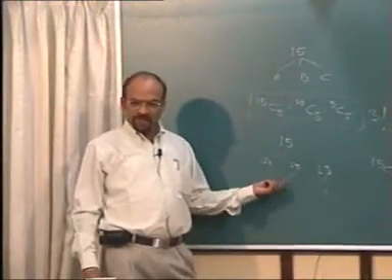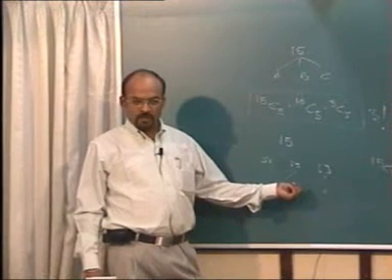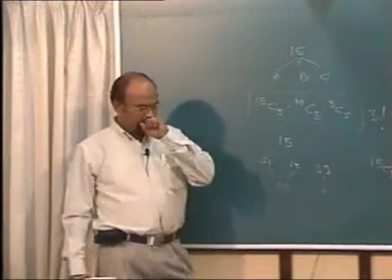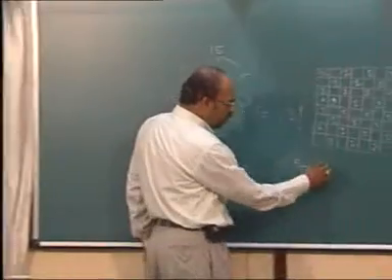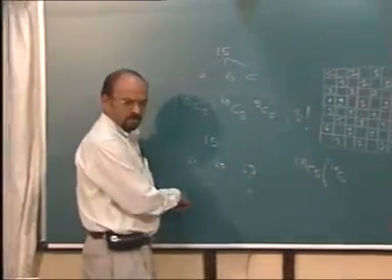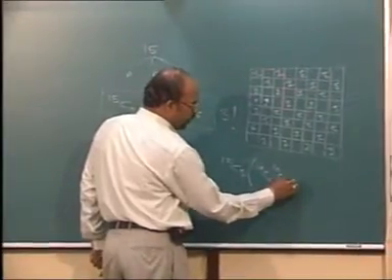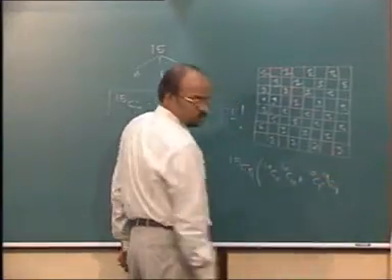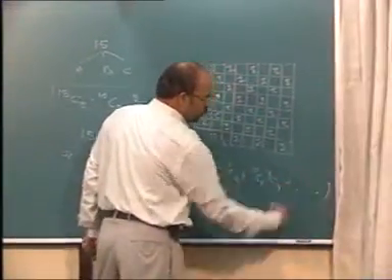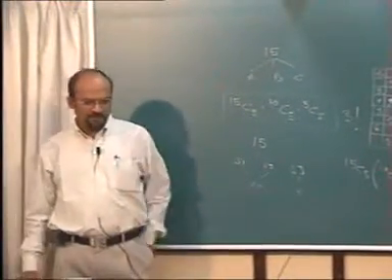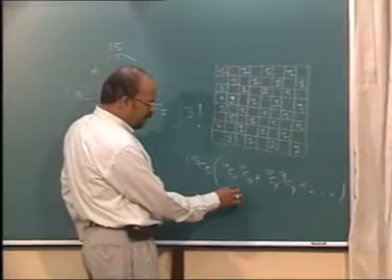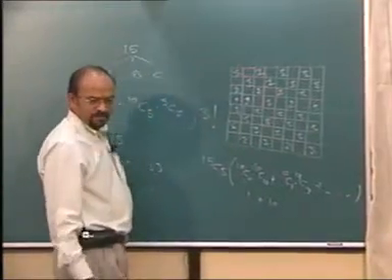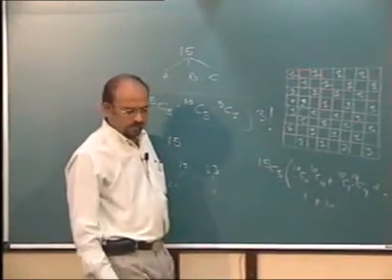And now 10 books are to be given among these 2. Why? It's not said that they should be equal. I decide not to give a single book to S1 and all the 10 books to S2, or I decide to give 1 book to S1 and 9 books to S2. Like that, the whole thing. Effectively, this comes out to be 10C1, which will be 10, plus